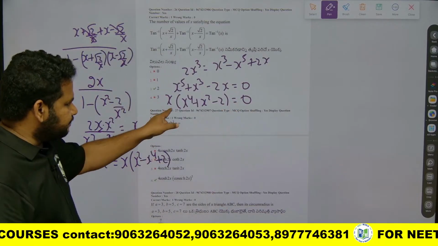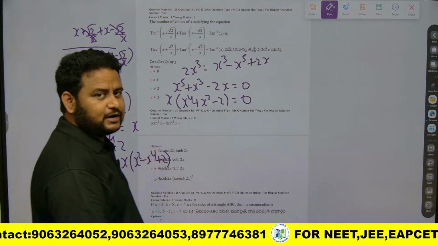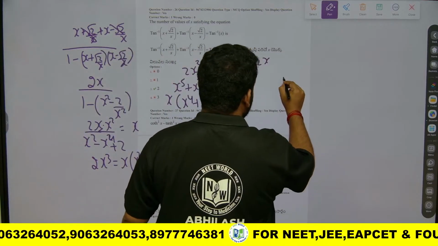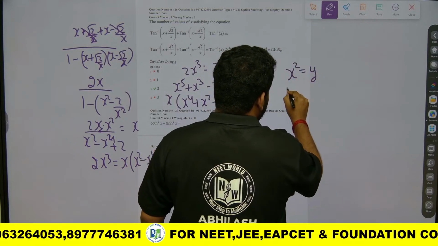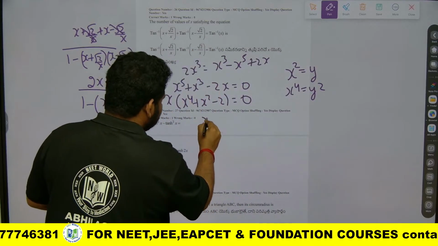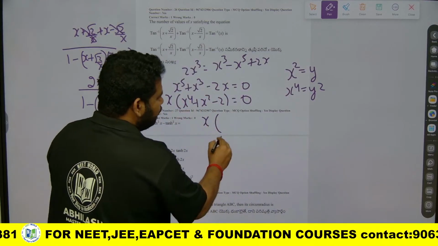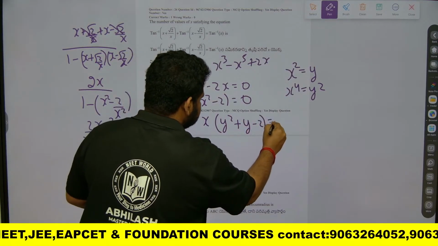Now here I have a biquadratic equation. I have to solve this. Instead of solving a biquadratic, let me turn it into a quadratic. So I can take x square is equal to y. So x to the power of 4 will become y square. If I put it here, this will become x into y square plus y minus 2 is equal to 0.